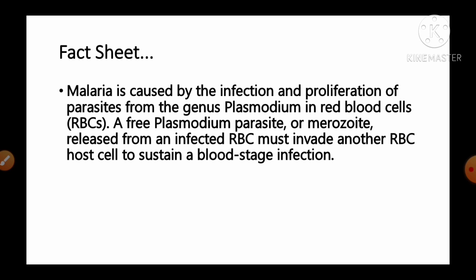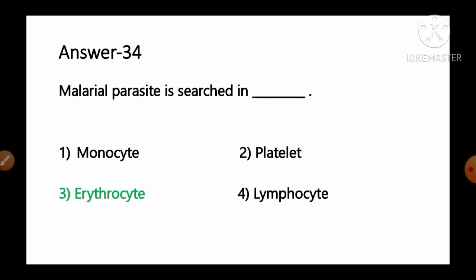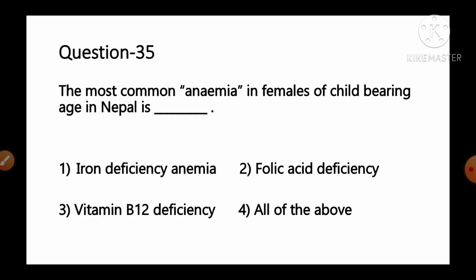A free Plasmodium parasite or merozoite released from an infected red blood cell must invade another red blood cell host cell to sustain the blood stage infection. So in short, it is the red blood cell where we can search for the malarial parasite in blood smears. So option number 3 erythrocytes or RBCs is the correct answer for this question. Move to the next question, number 35.